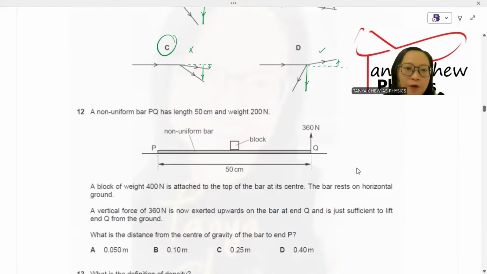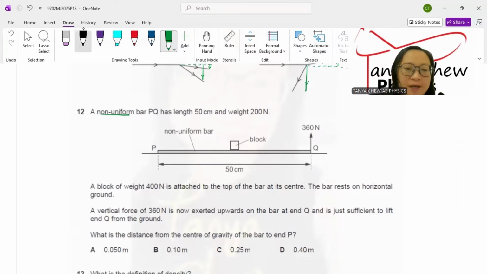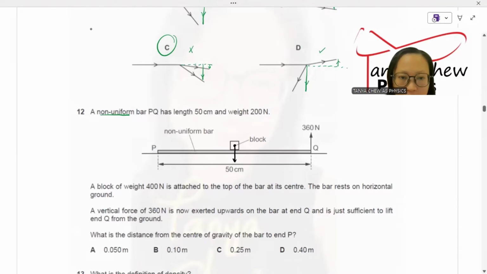Now, number 12, a non-uniform bar, non-uniform meaning to say that the weight is not acting at the center of gravity. The bar has a length of 50 cm and weight 200 Newton. A block of weight 400 Newton is attached to the top of the bar at its center. So here, this is 400 Newton, and the distance between P to the 400 Newton must be 25 cm because it is at its center.